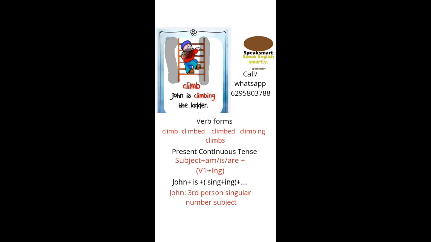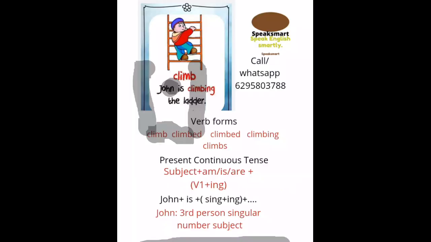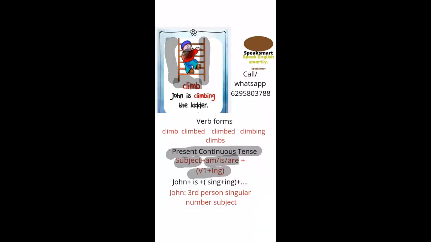So here in the present continuous tense, what is the format? We know the format as subject, then the auxiliary verb am is are, and then the main verb plus ing. So here in this case the main verb is climb. With ing, it becomes climbing.